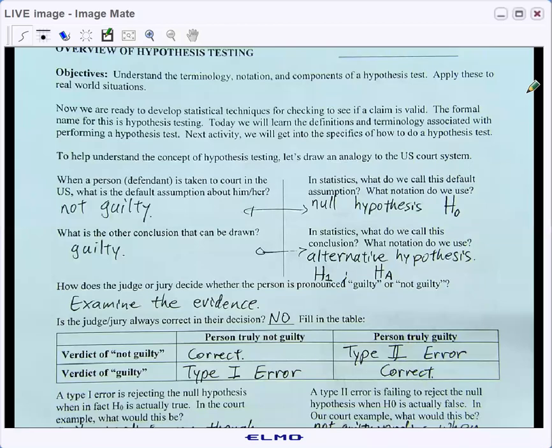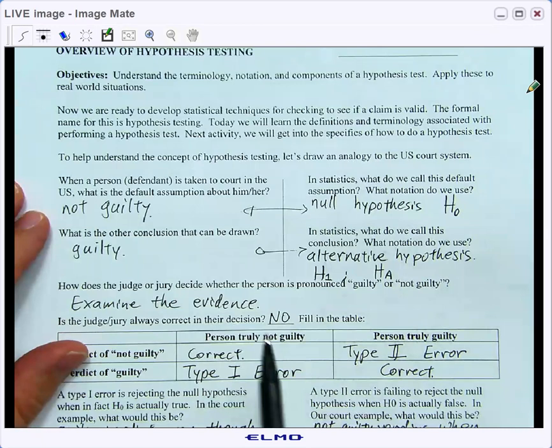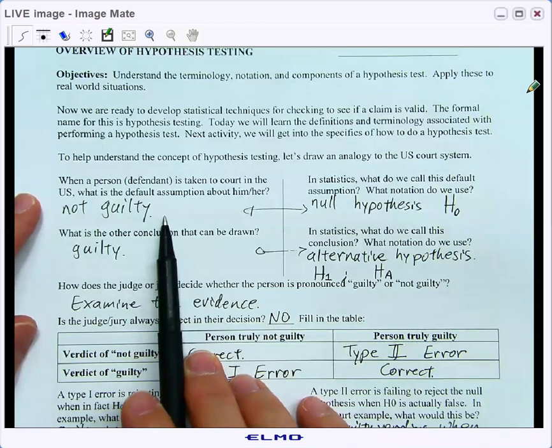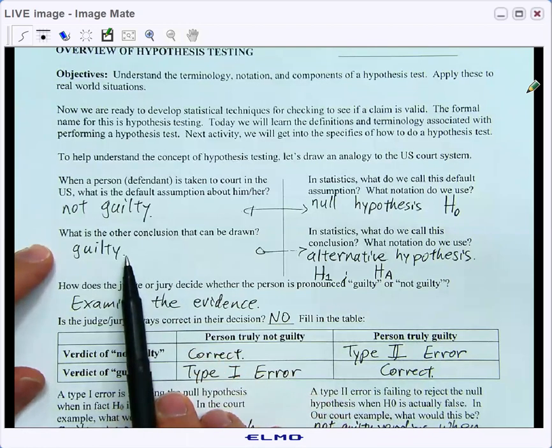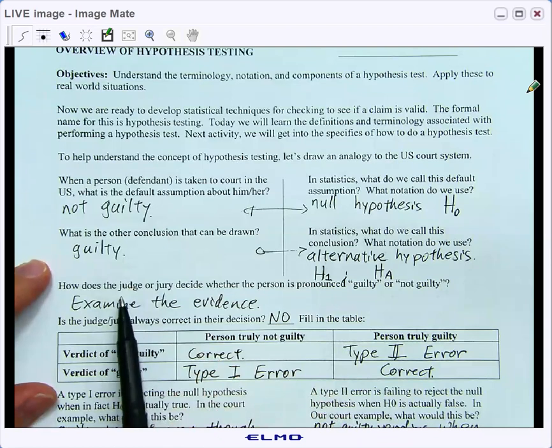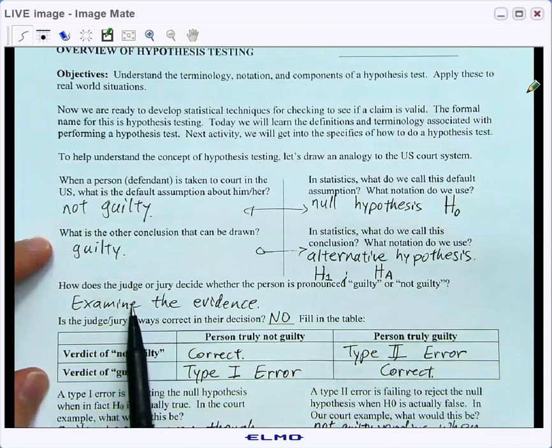Hello, this is Professor Bedrero, and we are going to do a quick review of where we left off with our framework for hypothesis testing. We did a comparison, albeit an imperfect one, with the US court system. When a person is taken to court, there's a default assumption that they are not guilty, unless we have enough evidence to find them guilty. And that's exactly how we determine between these two options, by examining the evidence.